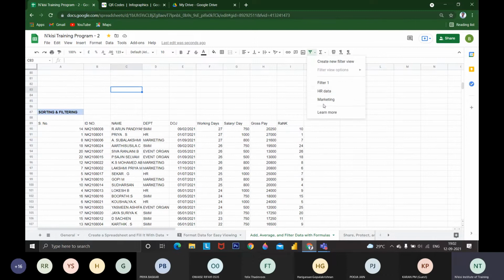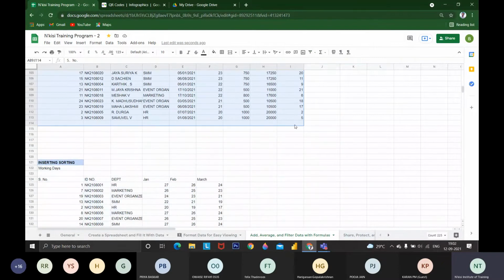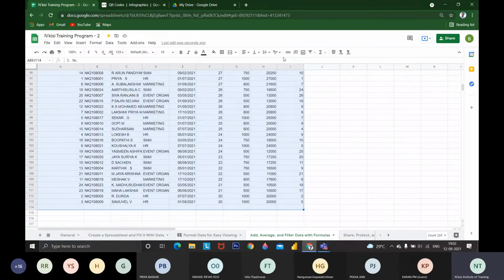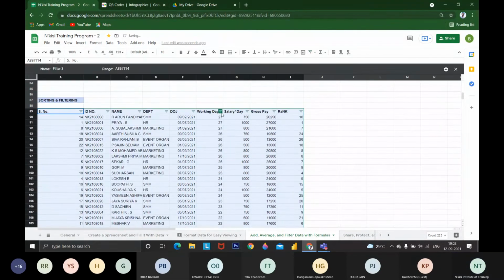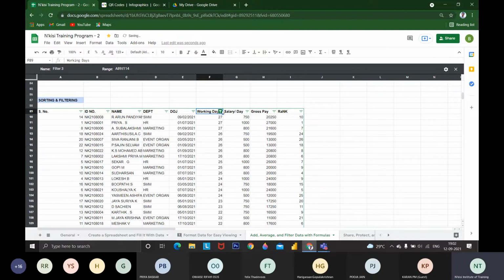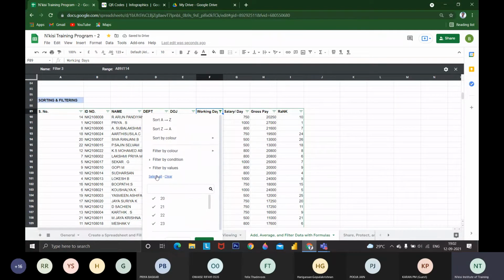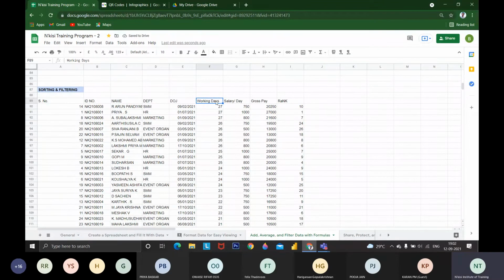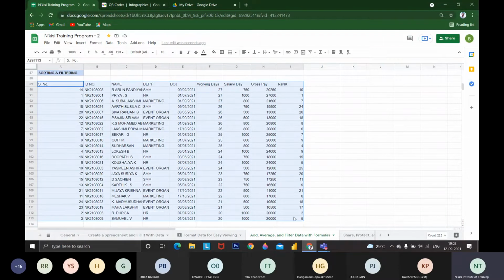They can reuse filters for whatever data they want to filter. Like if I want 27 working days, I can create a filter. In this filter, I want exactly 27 days, so we can remove all the other values and tick 27. If I want more than 25 days, we can filter by values, by selecting all, and specifically mentioning that all the data I require are above 25.